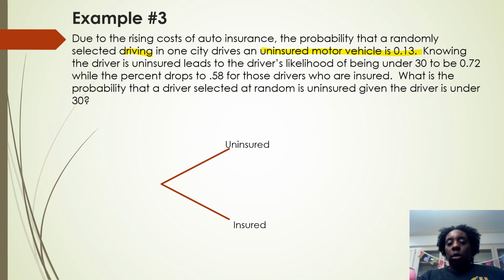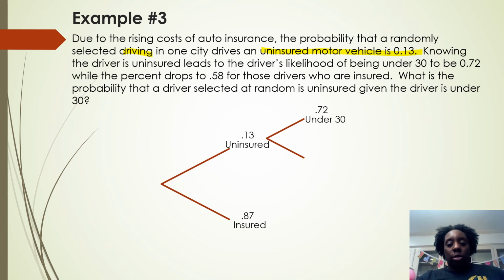Uninsured, insured. Uninsured is 13%, and insured is 87%, because we know 100% of the drivers either are going to be insured or uninsured. So I can subtract that from that 100% or from 1. So now from there, we split up. We have these two categories that can happen in both groups. You could be under 30 or 30 or over. And then they're giving us percentages based off that.